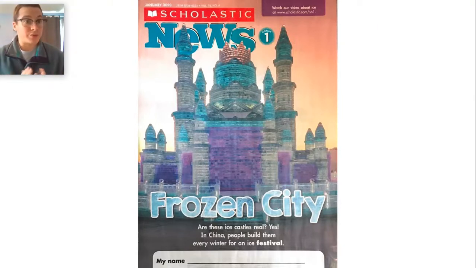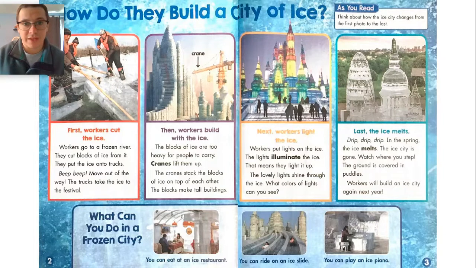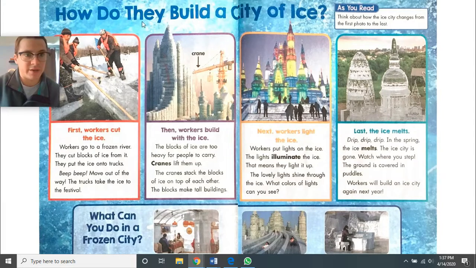When we're trying to figure out what genre it is, it's either going to be fiction or nonfiction. On the front of this article, I see a photograph, and we know that photographs are a text feature of nonfiction texts. If we go inside, we see lots more photographs and other text features that belong in nonfiction texts. Up here there's a heading. It says, how do they build a city of ice?